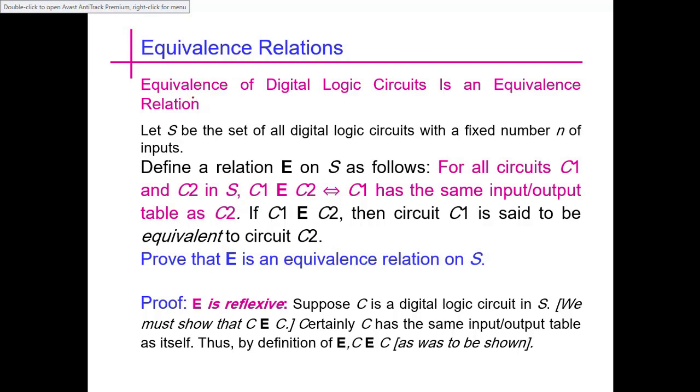Now we see another example of digital logic circuits. Equivalence of digital logic circuits is an equivalence relation. So if two circuits are equivalent, then they have a relation. So defining all these, we are taking all these circuits in a single set which are related to each other by the given relation that they have logically equivalent results.